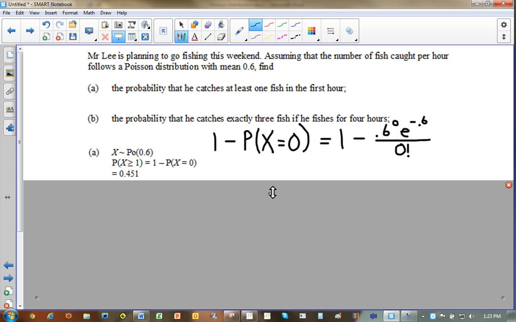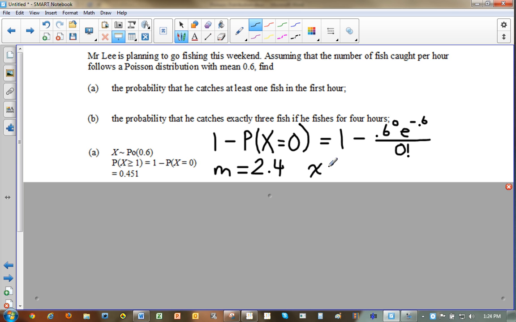And then now I'm talking about the probability that he catches exactly 3 fish in 4 hours. So the 0.6 represented the number of fish per hour, but since I'm talking about the number of fish for 4 hours, my m is now going to be how many fish I would expect to catch in 4 hours. That's not 0.6 anymore, that's 4 times as big, so that's going to be 2.4. x is the number of fish that I want to catch, which is going to be 3.